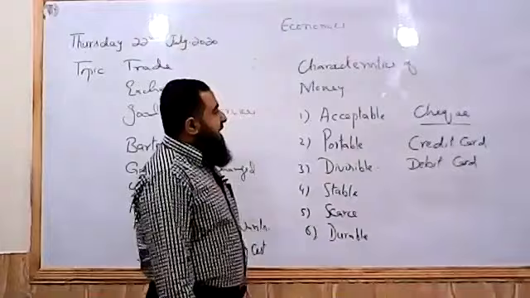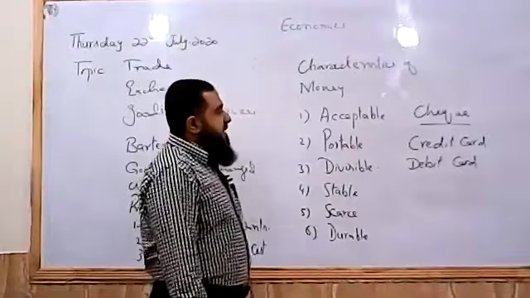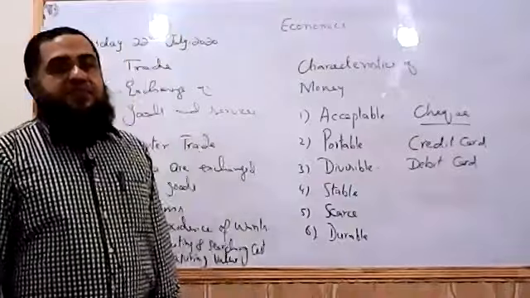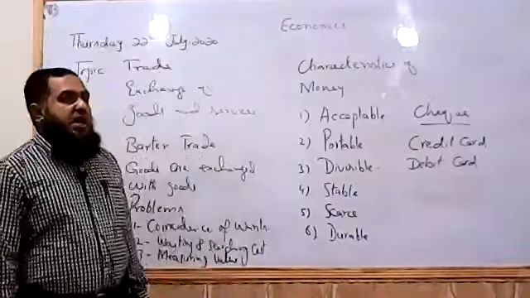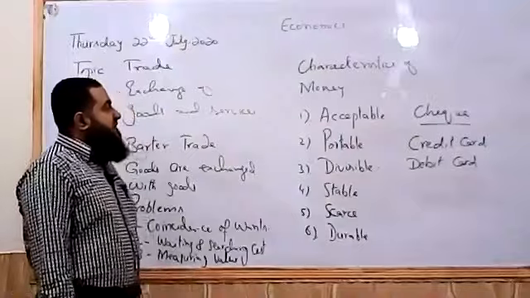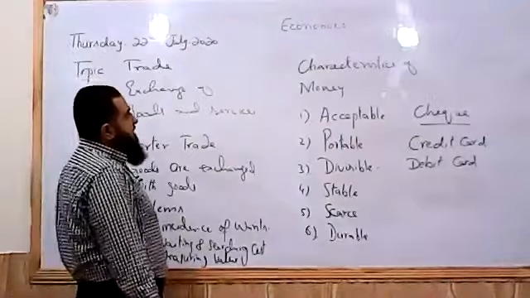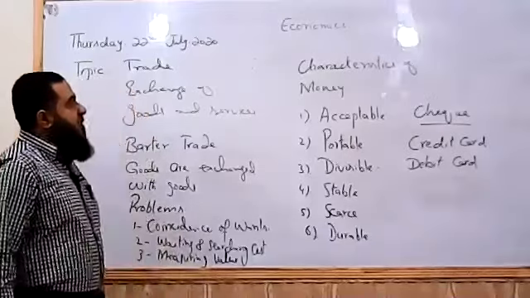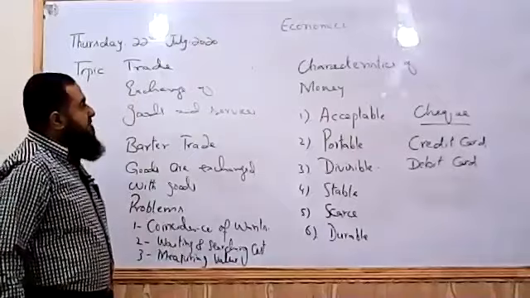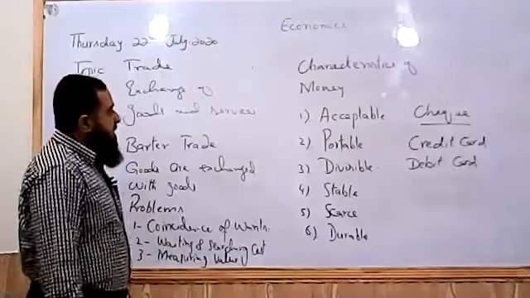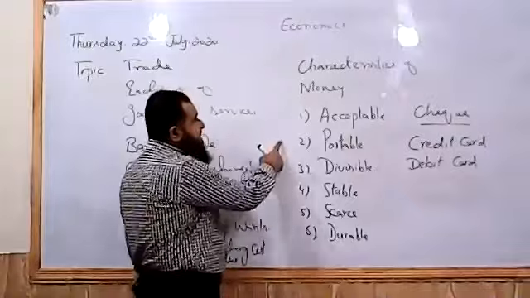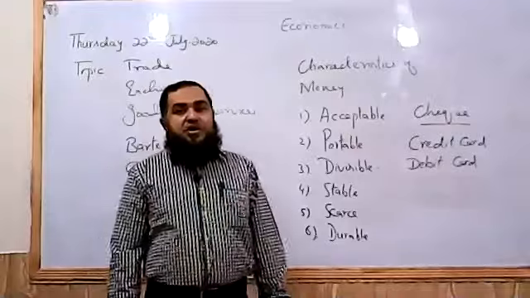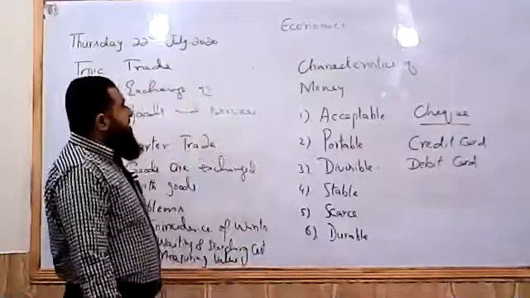There can be other forms of modern money, like nowadays we have electronic money. Electronically we make payments and receive payments. If they are acceptable, that is called the most advanced form of money. Like in modern banking, we have online banking. We can have different types of other modes of money. So these are the six characteristics. If they are present in any commodity, that could be used as money. Money is like a commodity. So I have completed the characteristics today.